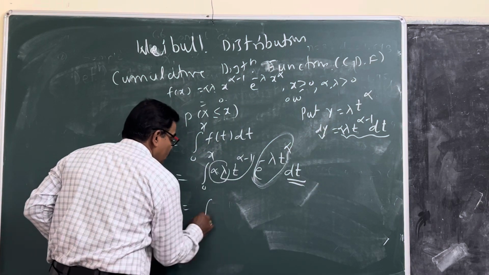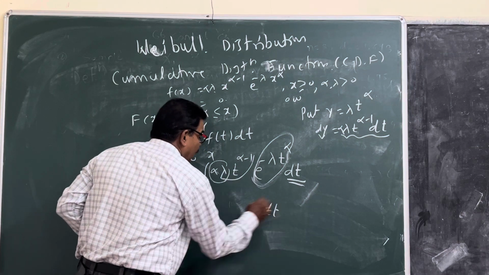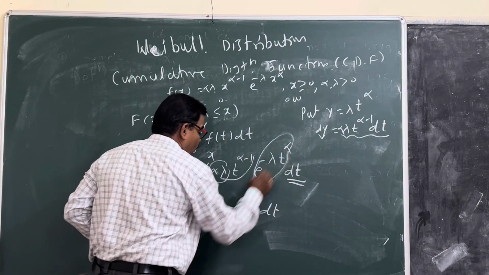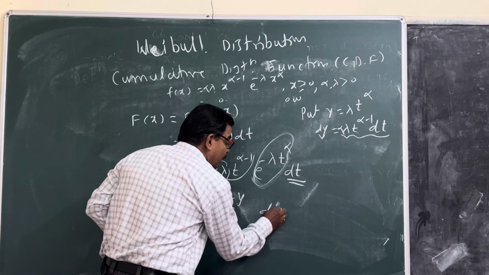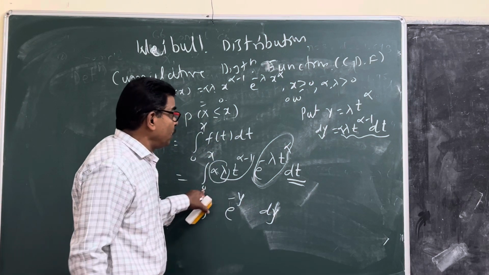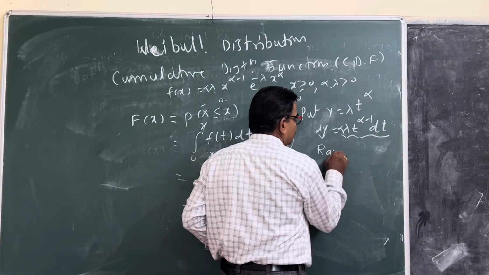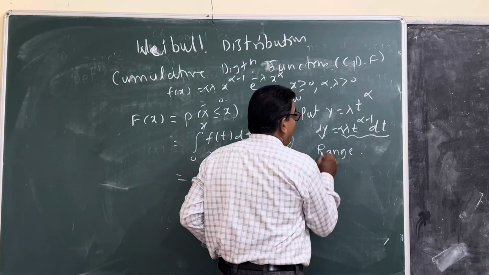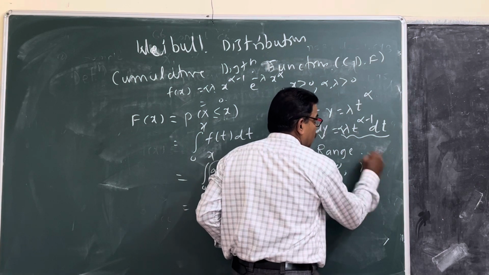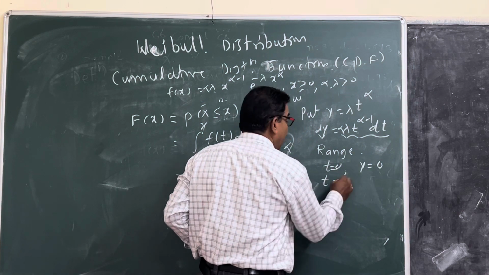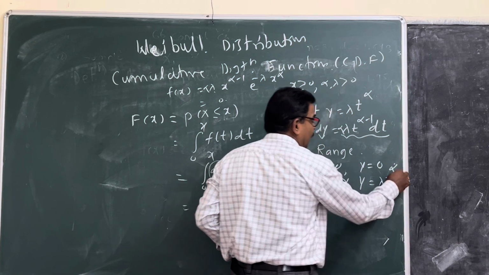Substitute here. Then e raised to minus y, and here is dy. The range is important. When t equals 0, y equals 0. When t equals x, y is equal to lambda x raised to alpha.